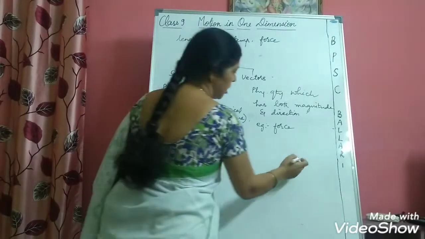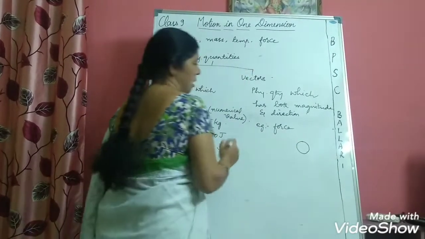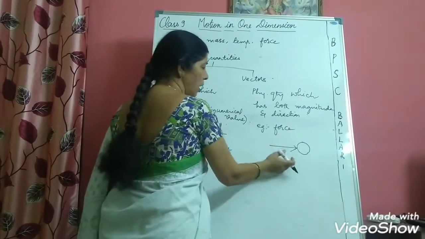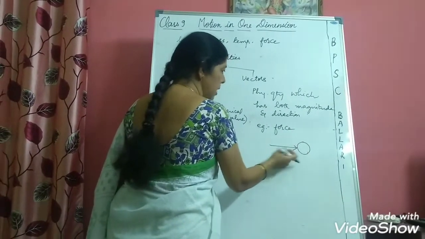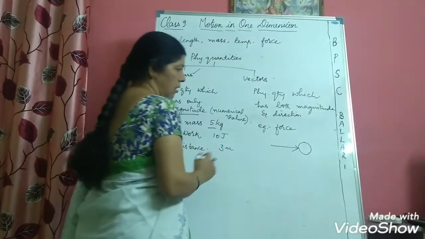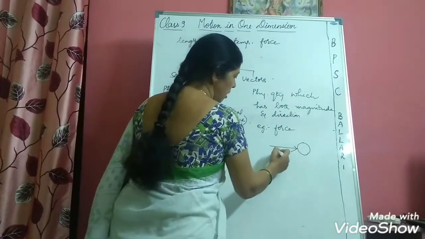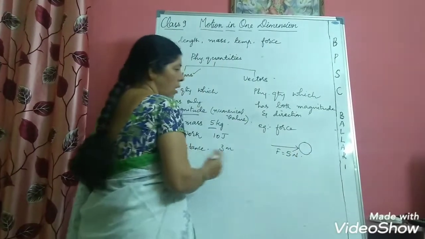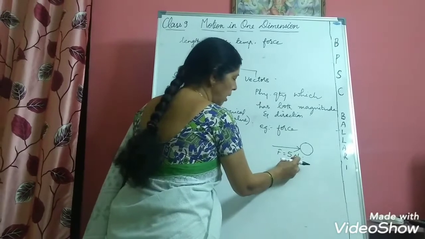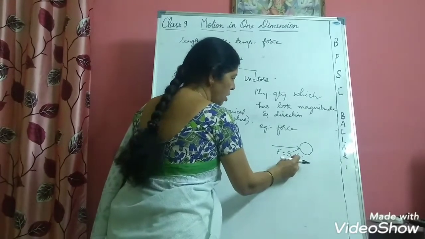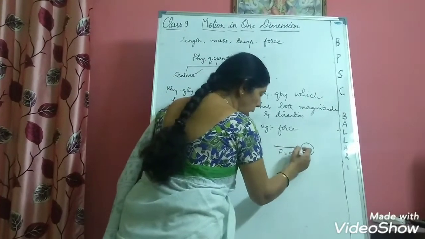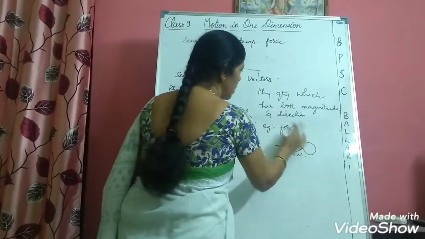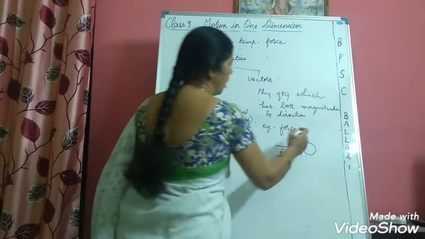Now there is an object, for example, I will apply force. Here you can observe that I am indicating the force in some direction. So here I will write F is equal to say 5 Newton. What is the magnitude of the force I am applying? I am applying 5 Newton of force, and in which direction the force is applied, I am indicating the direction by using an arrow head. So force is an example for vector.